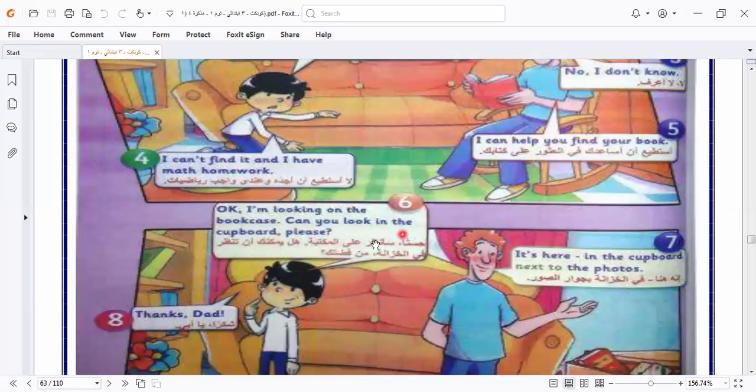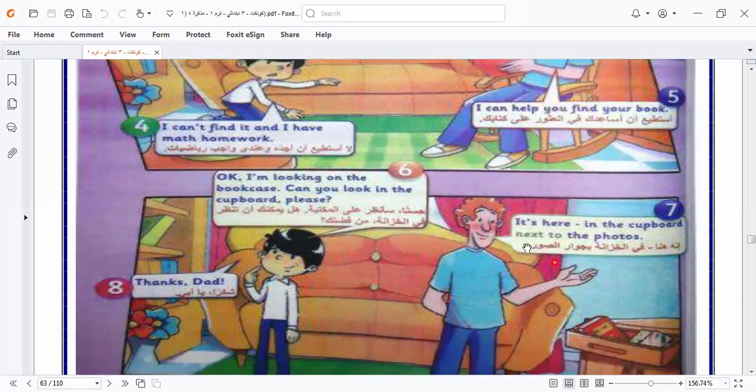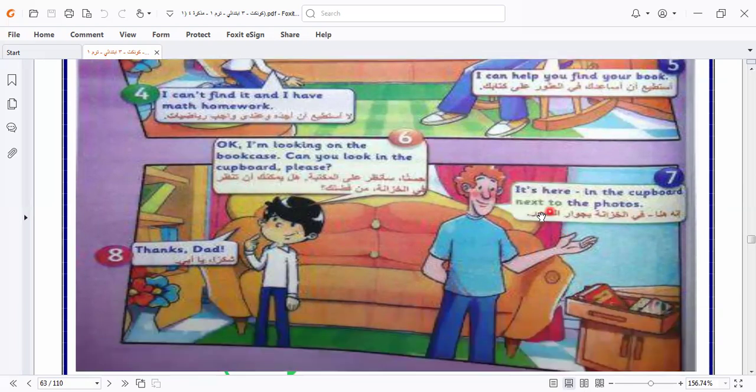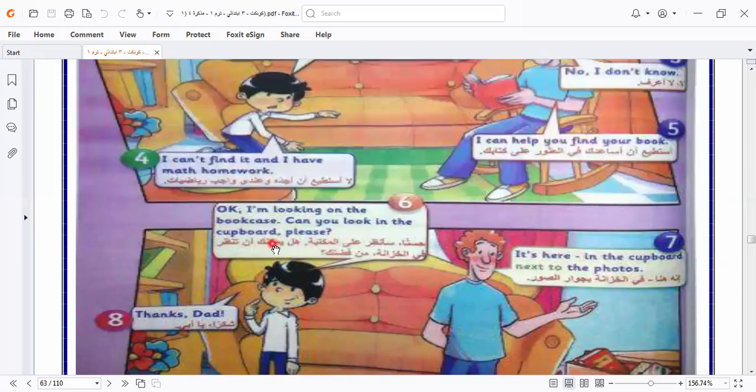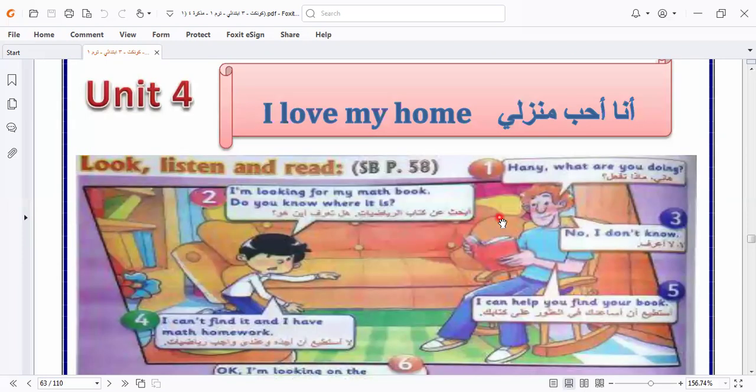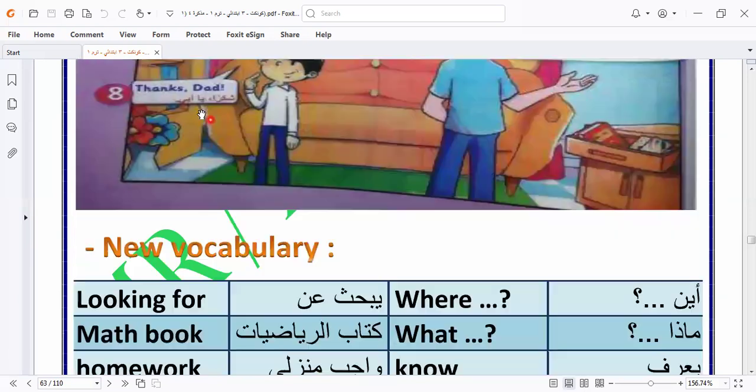Can you look in the cupboard, please? It's here in the cupboard, next to the photo. Here we have the preposition next to. Next is followed by what? By to. I would like you to know this very well. Thanks, Dad. So here is the father, Hani's father. He's saying thanks, Dad.